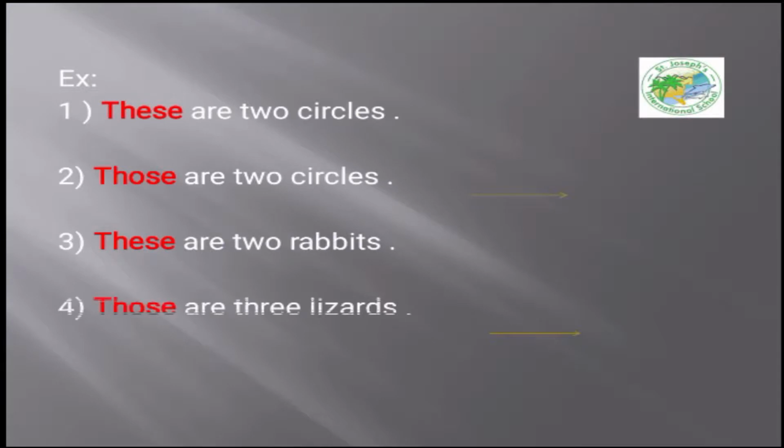Let's take some examples. Number 1, these 2 circles, they are close to the sentence or far from the sentence? They are close to the sentence. So I use these are 2 circles. Number 2, the same 2 circles, but they are far from the sentence. So I use those are 2 circles, because they are far from the sentence. Okay?